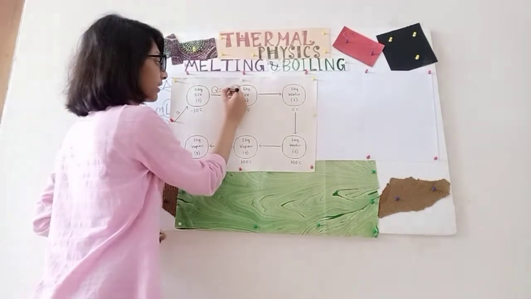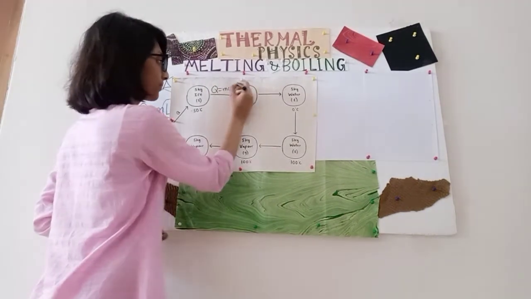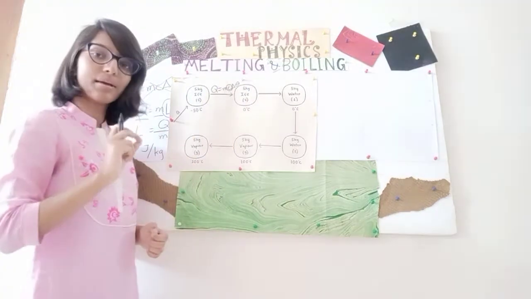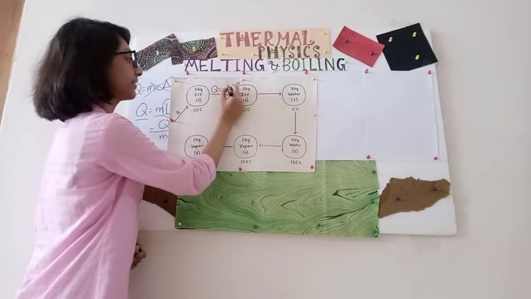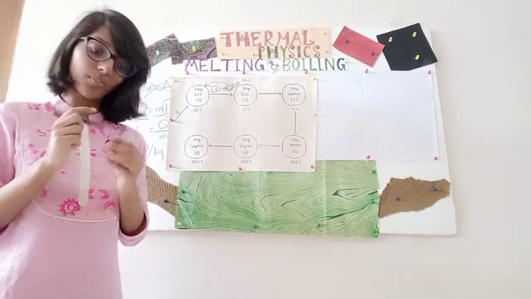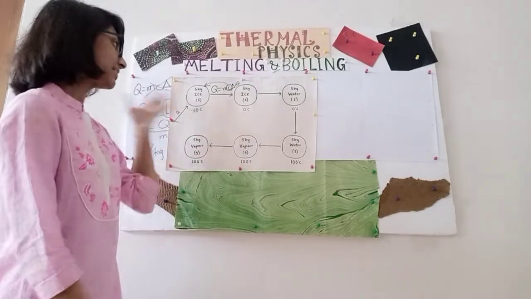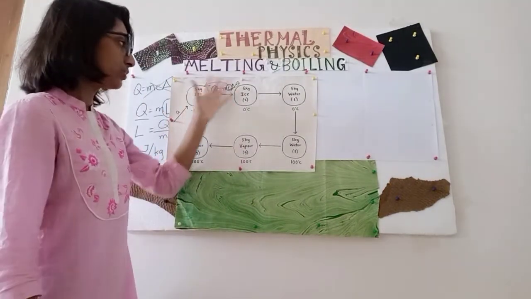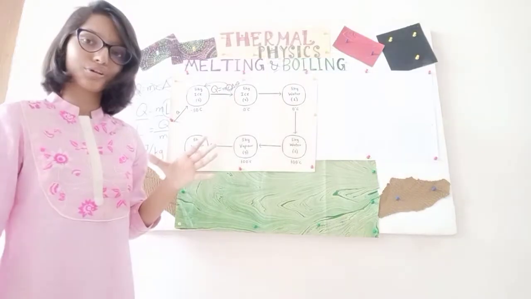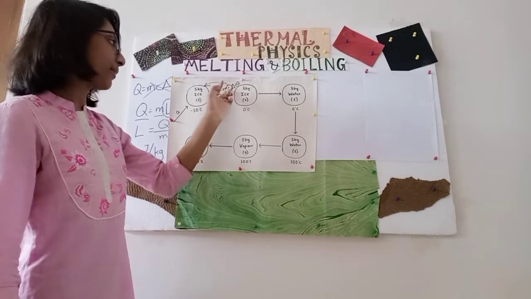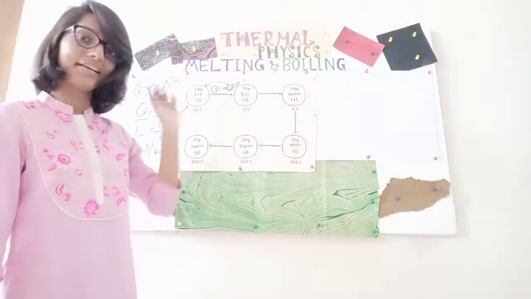And one more thing. This c over here, that is specific heat capacity, the specific heat, the c will be of ice. It will not be of water, it will be of ice, because this amount of ice of this temperature is changing to this amount of ice of this temperature. So it will be Q equals mc del theta, the specific heat capacity will be of ice. Alright,